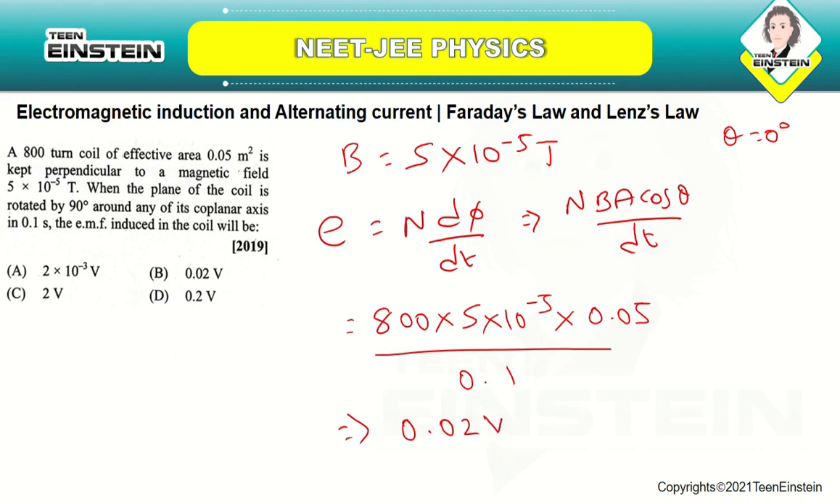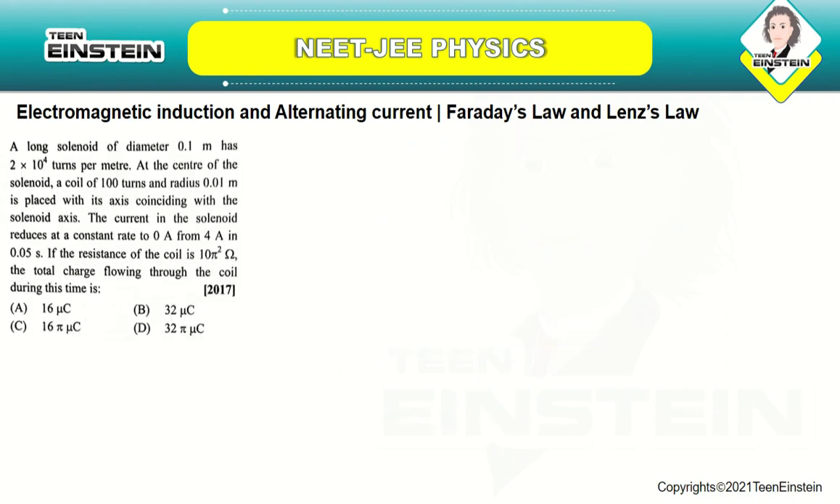volt. Okay, so here they have said that the coil is kept perpendicular to the magnetic field B, which is equal to 5 into 10 power minus 5. So the angle between the area vector and the magnetic field will be 0 degrees. So theta value will be 0 degrees. That's what we have arrived. So just you are going to substitute the values and you will be getting the final induced EMF as 0.02 volt. So the correct answer is option number B. Okay. Let us now move on to the next question.